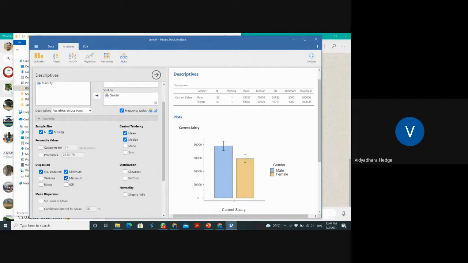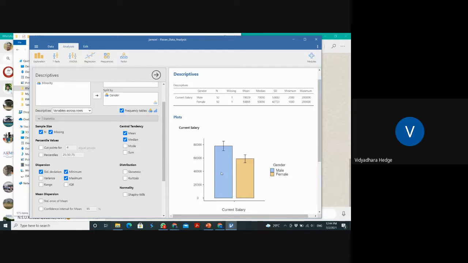I will tell you what this median indicates. Median means exactly the midpoint of the variable. When you are plotting a box plot, the median has to come somewhere around exactly the middle.